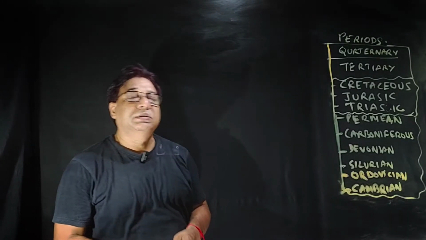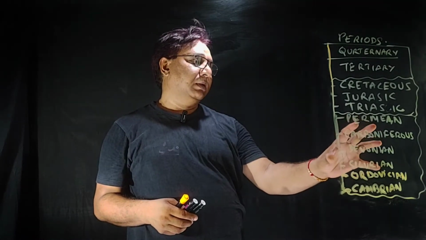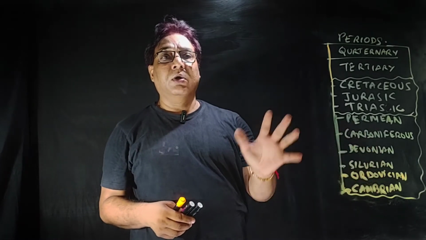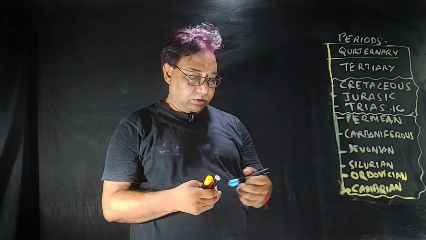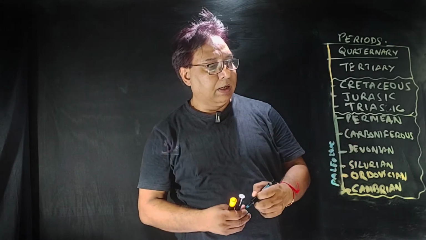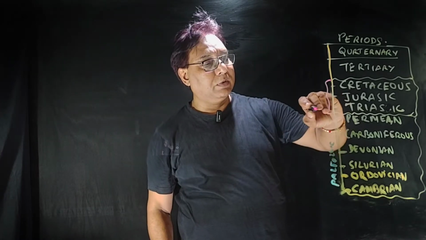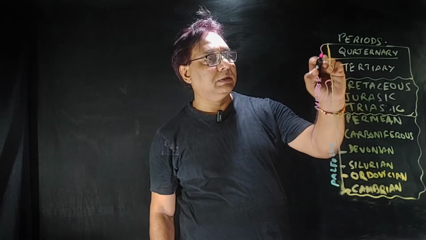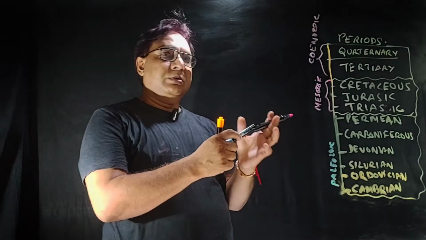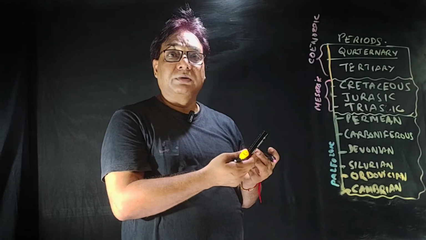So as I mentioned, the eras have been divided into periods, and these are the periods: the Permian, Carboniferous, Devonian, Silurian, Ordovician, and Cambrian. These periods belong to the Paleozoic era. So this is for the Paleozoic era, and from here to here this is for Mesozoic, and this is for Cenozoic. Okay, so these are the eras. Now the periods have further been divided into epochs.